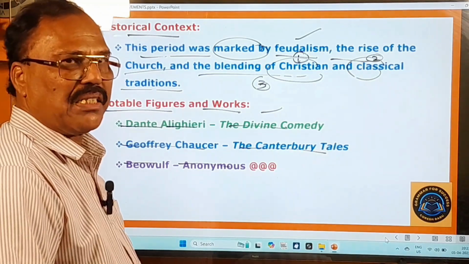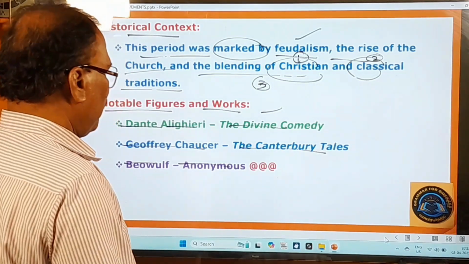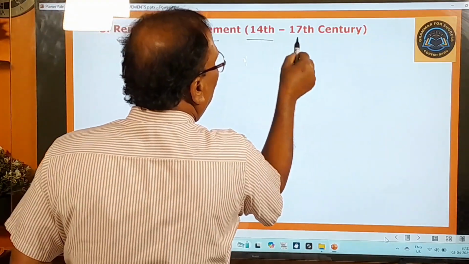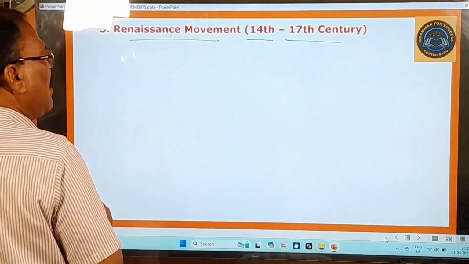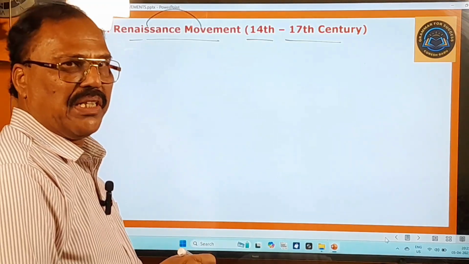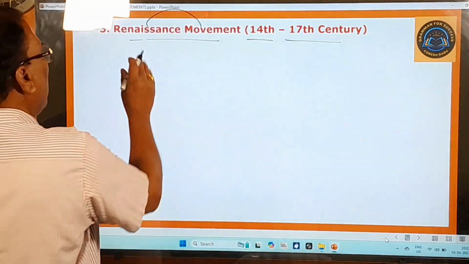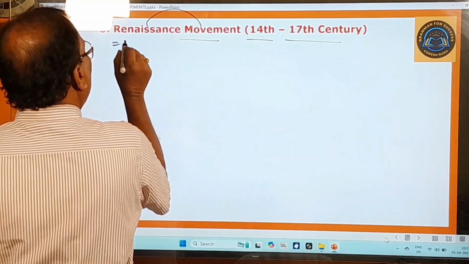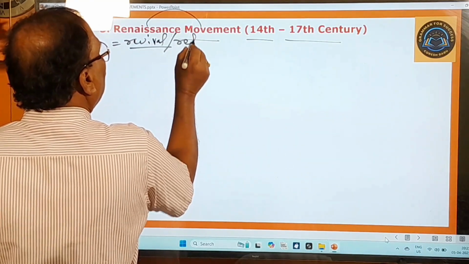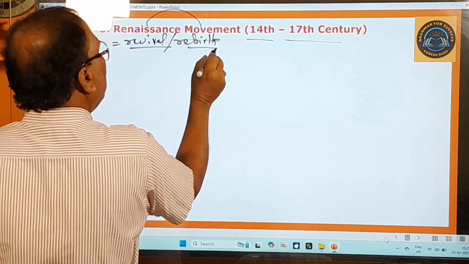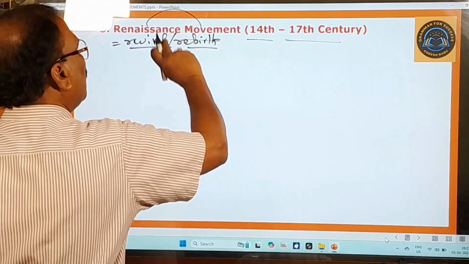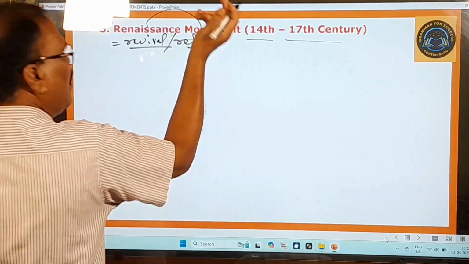Now you move on to the next literary movement. Third one, the Renaissance movement, that existed between the 14th and 17th centuries, and the name itself tells you what this movement is. Renaissance means revival, or rebirth, you can also call it. Rebirth means punarujjivanamu. So Renaissance movement means rebirth movement or revival movement.